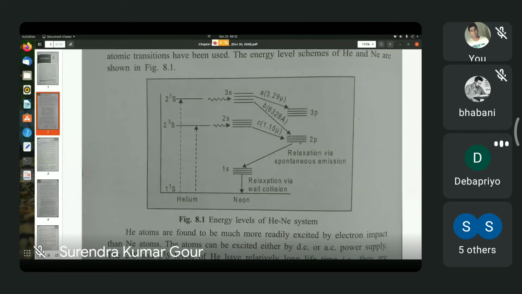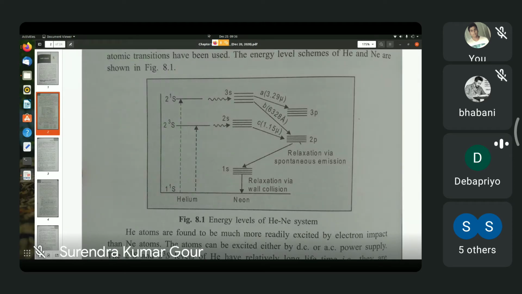Point is, it is a few hundred nanoseconds, whereas the lifetime of the 2p state is only a few tens of nanoseconds, that is 10 to the power minus 8 seconds or so. So the condition tau 32 larger than or much larger than tau 21 is satisfied. Thus, lasing action can take place between levels 2s and 2p or levels 3s and 3p or 2p.